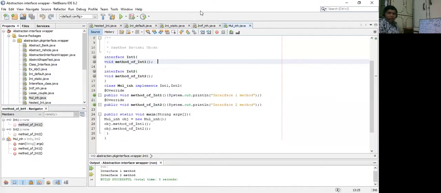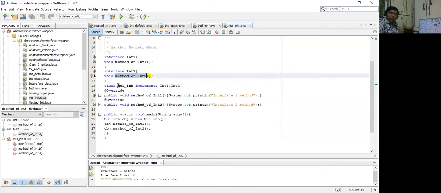So this is the third example in NetBeans that I have implemented, and this is an example of multiple inheritance. How does this work? What I have done is the same thing that I have shown on the board. Interface int1, there we have the method of interface 1, just the signature. Next we have another interface int2, and the method of int2, just the signature.